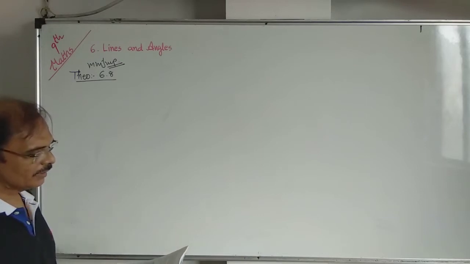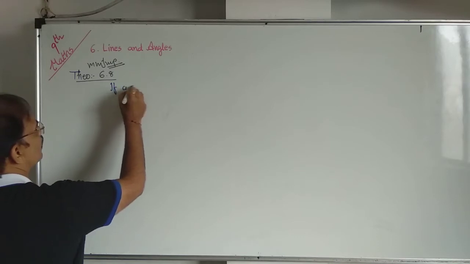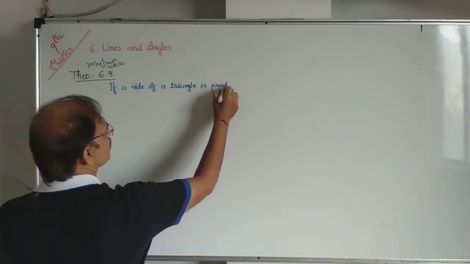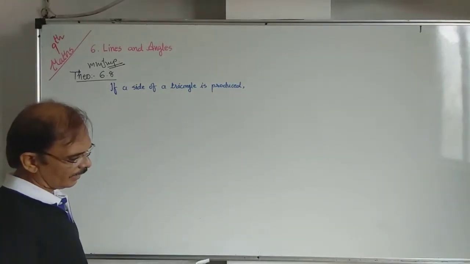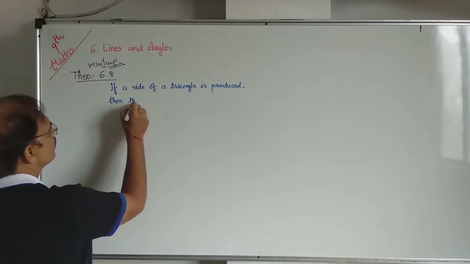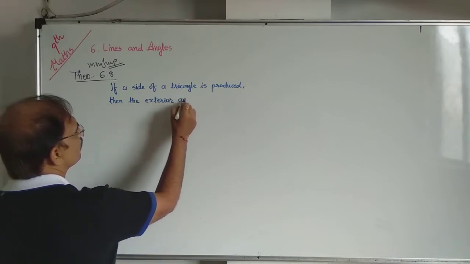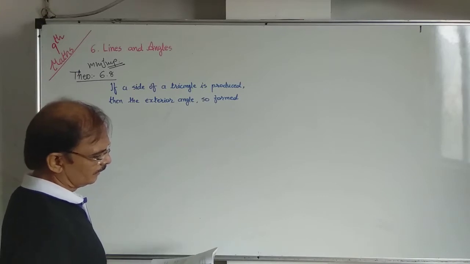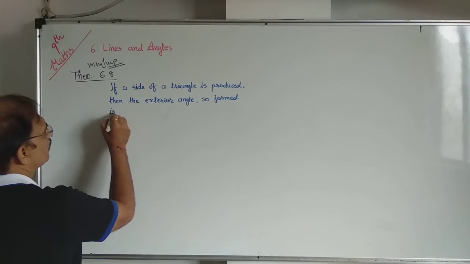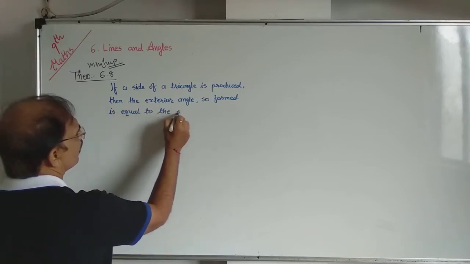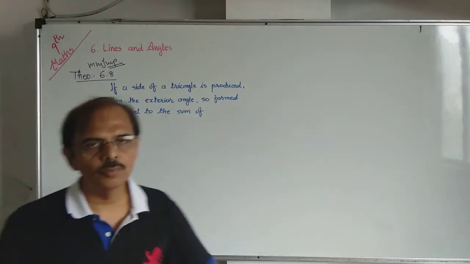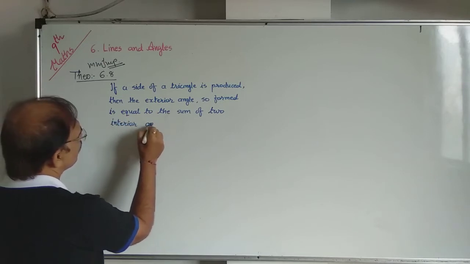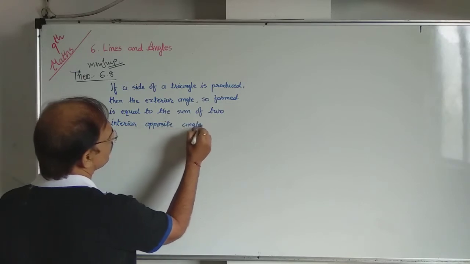The theorem is: if a side of a triangle is produced, then the exterior angle so formed is equal to the sum of the two interior opposite angles.